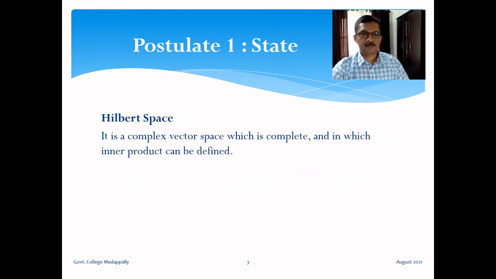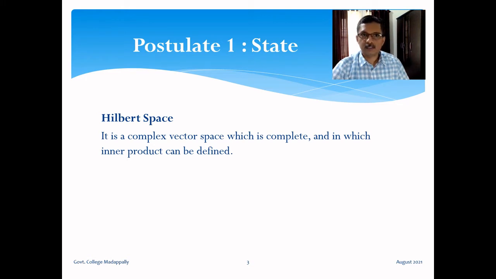What is a Hilbert space? It's a complex vector space which is complete and in which an inner product can be defined. We have already defined what is meant by a vector space. It should satisfy certain axioms regarding addition of vectors and multiplication of a vector by a scalar. If it is defined over a field of scalars, which is the complex plane, then we call it a complex vector space.